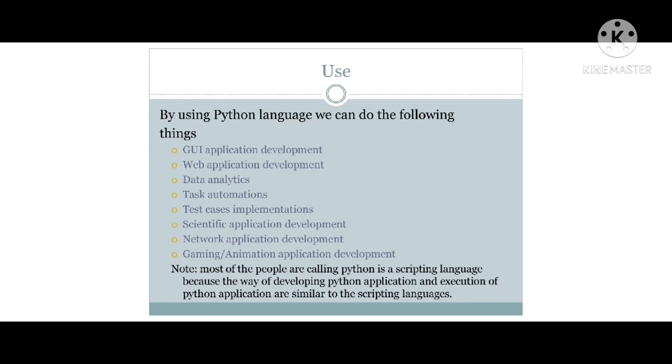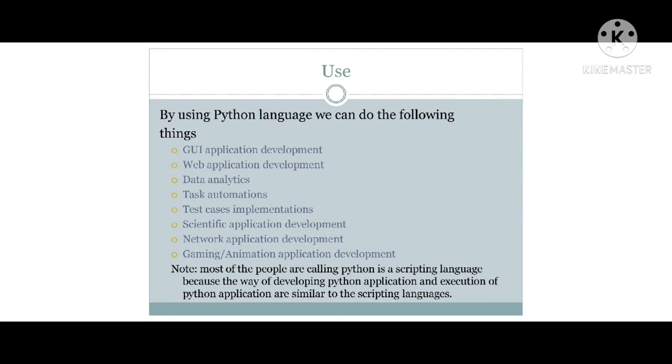I think you are very familiar with the programming language also. We can analyze data over here. Next, task automation. What do you mean by automation? Automation is nothing but that it is automatically tested over here. That is test automation we need to say here.